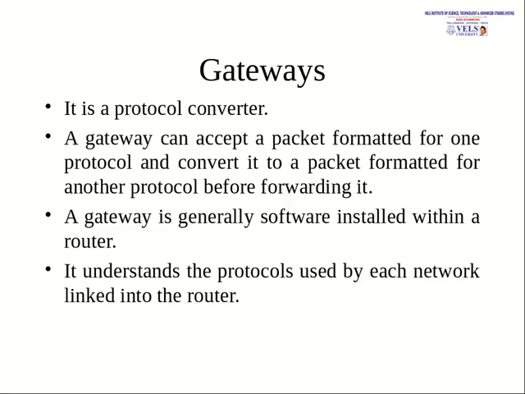So on the sender side if you are using TCP/IP, but on the receiver side they are using HTTP, that packet will be transformed into HTTP by using this gateway. So here the gateway transforms the packet from one protocol into another protocol. That's why it is called a protocol converter. It is generally software installed within a router. If it is installed in a router, we can easily calculate the shortest path, and the protocol is also converted. So it understands the protocols used by each network linked to the router.